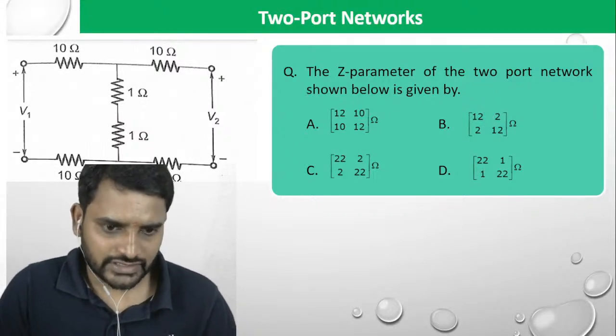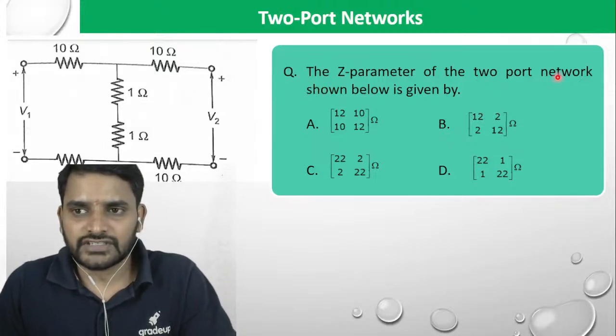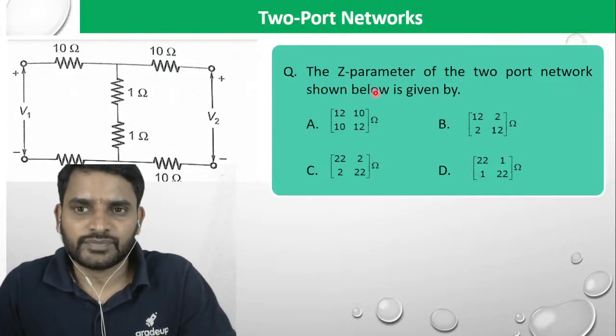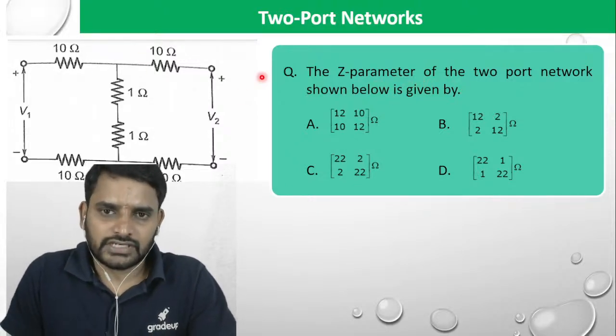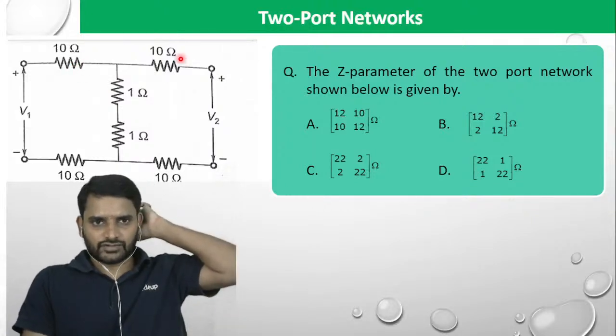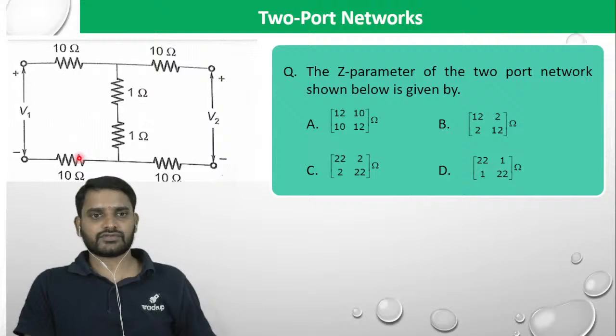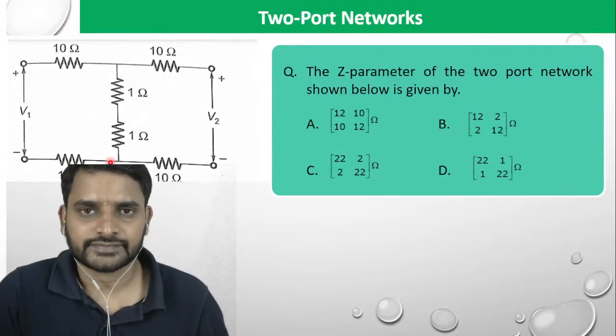Chalo. Have a look at this question. The Z parameter of the two-port network shown below is given by. Below means here. You can see 10 ohms, 10 ohms, and in between 1 ohm is there, and 10, 10 is there. Now he is asking for the Z parameter of the network.